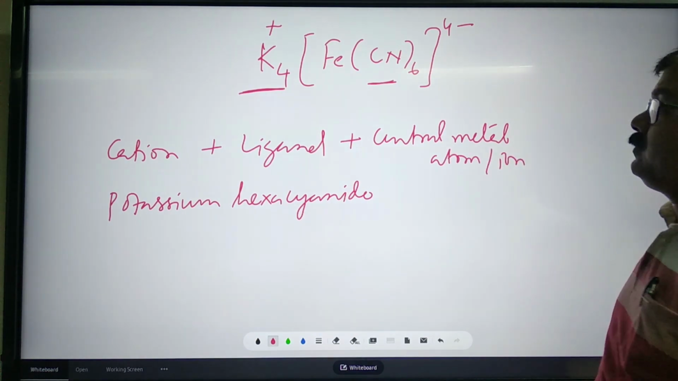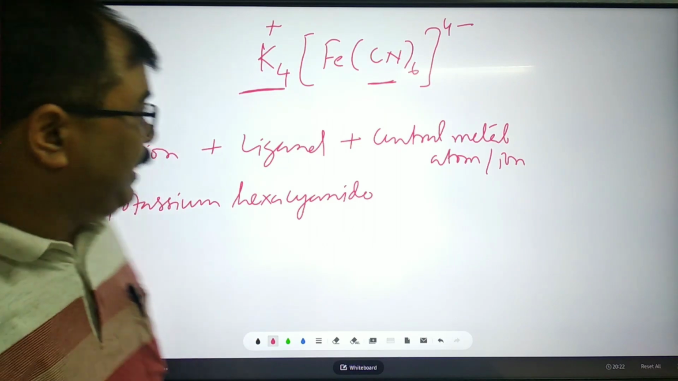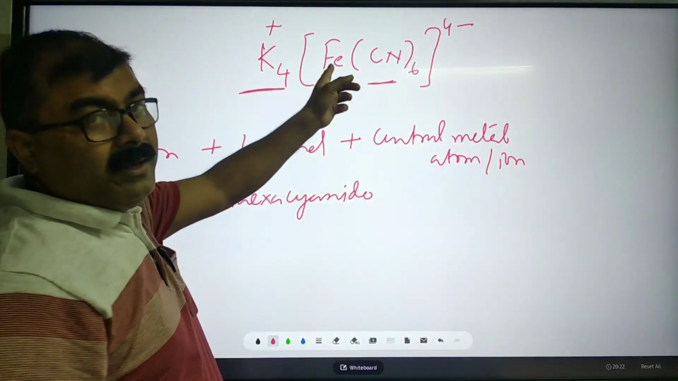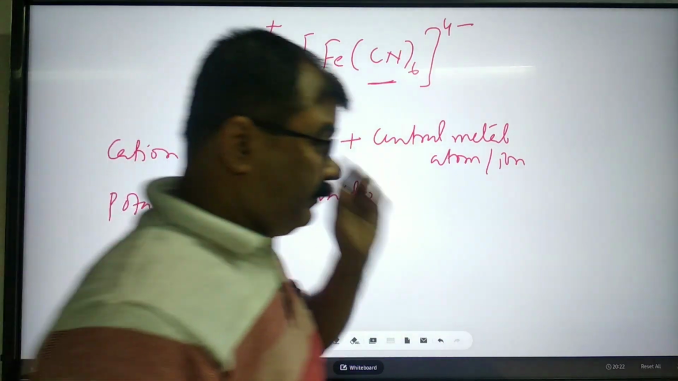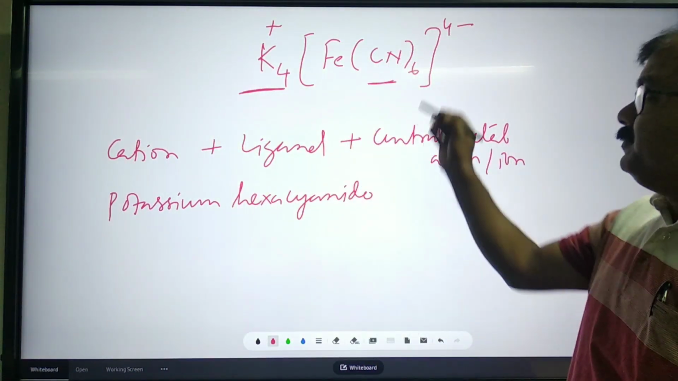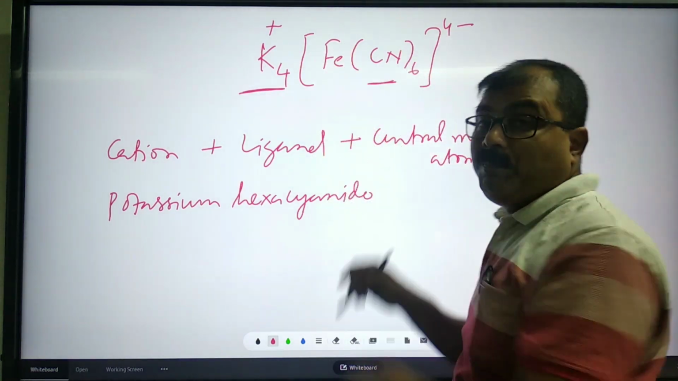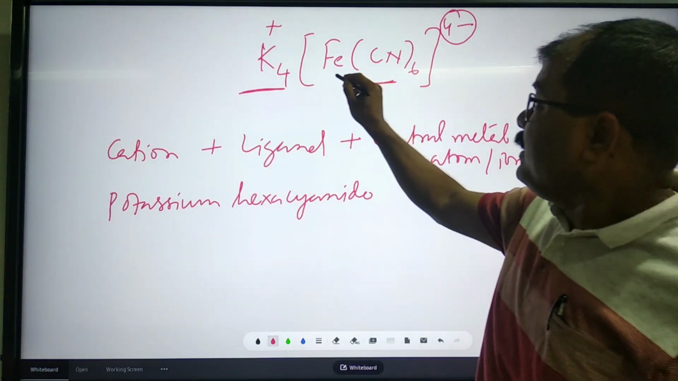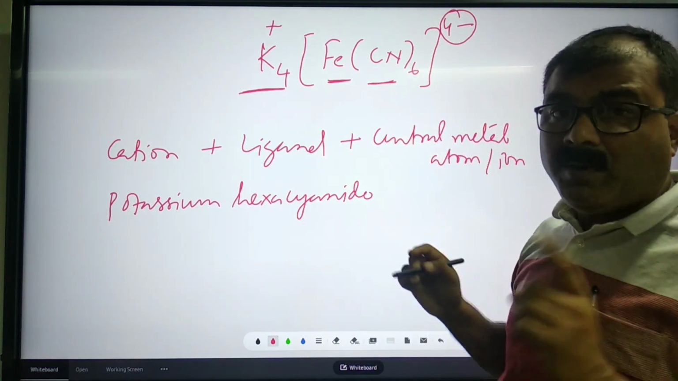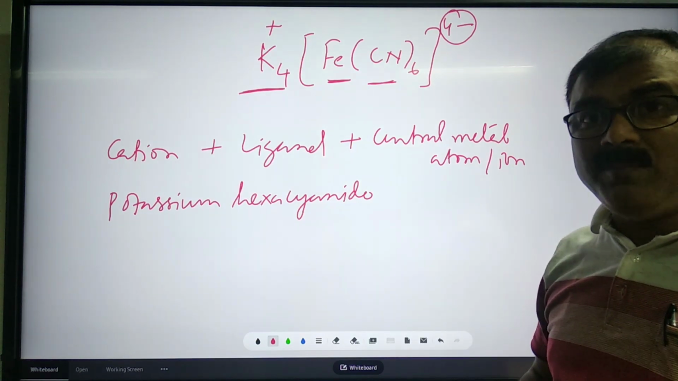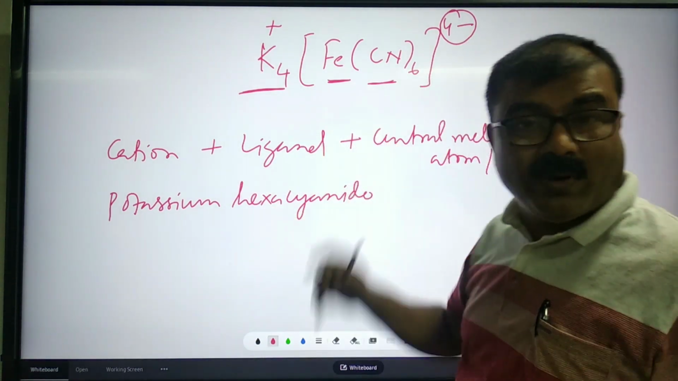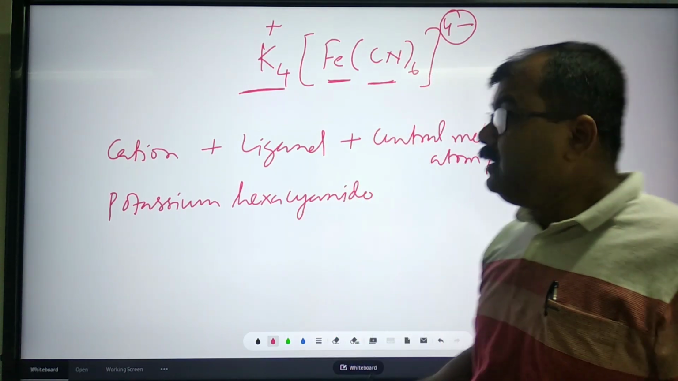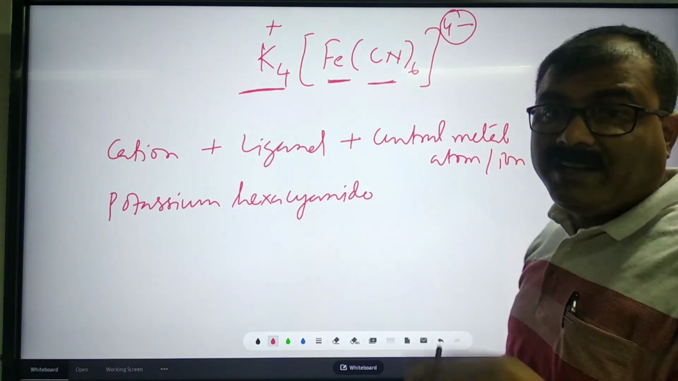Next, we will write central metal atom or ion. So what is the central metal ion here? Here it is iron. But my dear student, another rule is there. If the complex entity is anionic, then the name of the central atom will not be the same as the name of the element. Element is iron, but we will not write iron here. In this case, we will write ferrate.